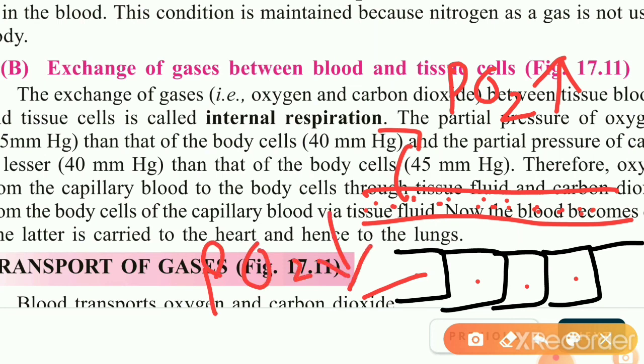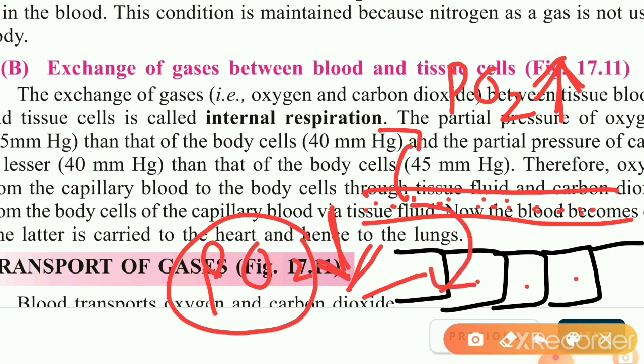So we can say that in the body cells, the partial pressure of oxygen is low, but in the blood, the partial pressure is high. And we know that gas always moves from higher partial pressure towards lower. That is why oxygen goes from the blood into the body cell.